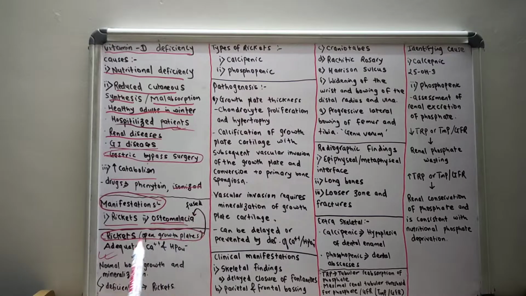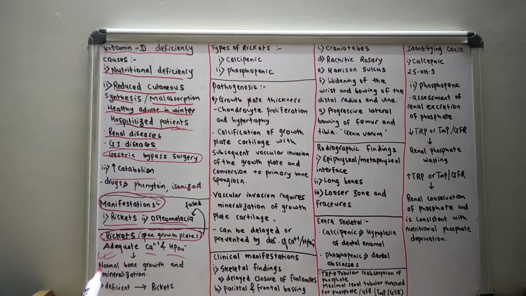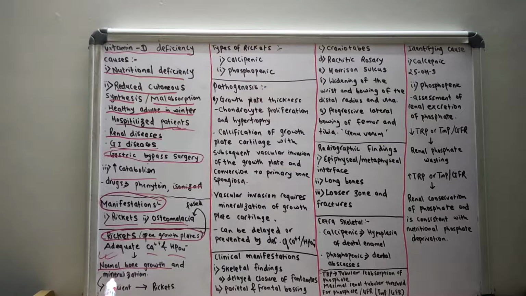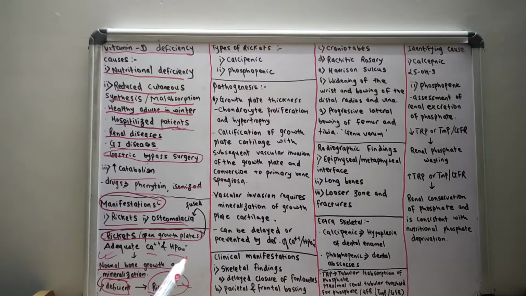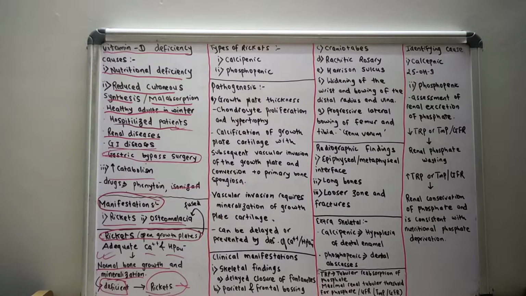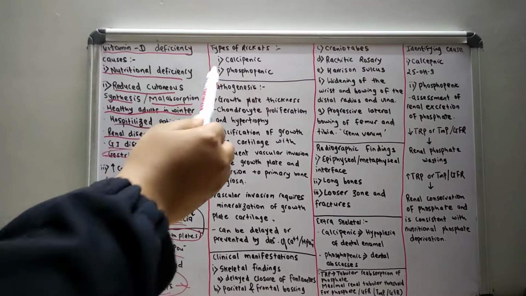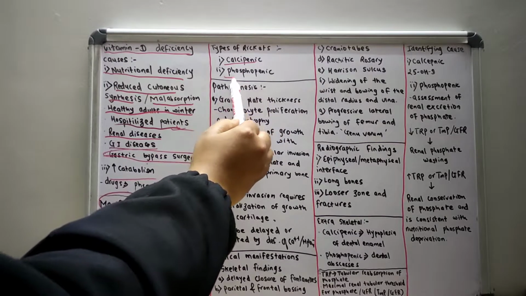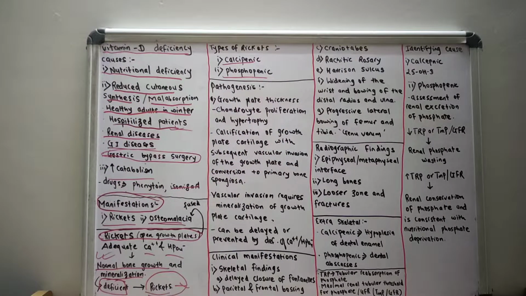Adequate calcium and phosphate are required for normal bone growth and mineralization. If there is defective mineralization, then there will be the condition called rickets. So defective mineralization often leads to rickets. Now let us discuss the various types of rickets. The two types of rickets are calcipenic rickets and phosphopenic rickets.